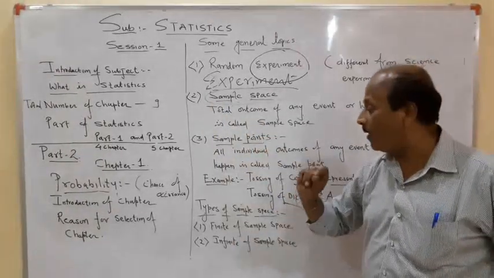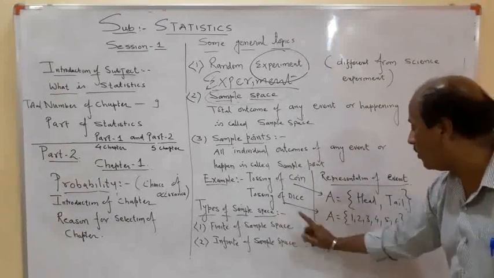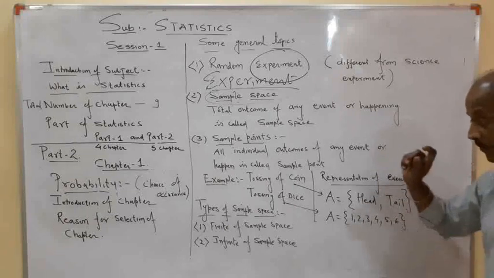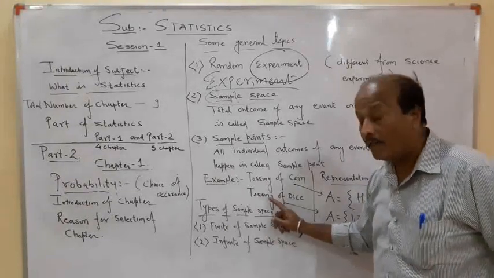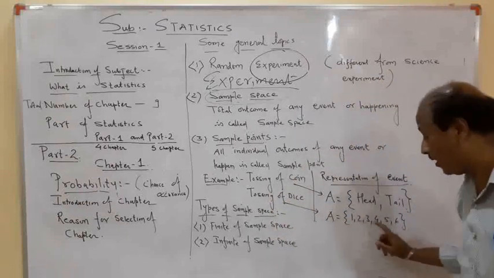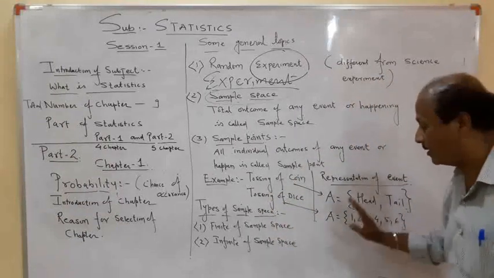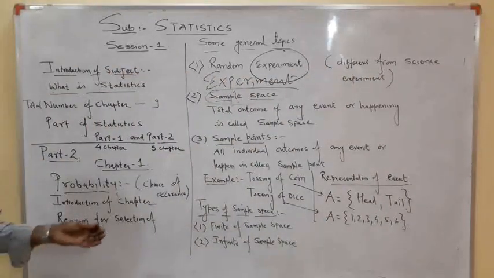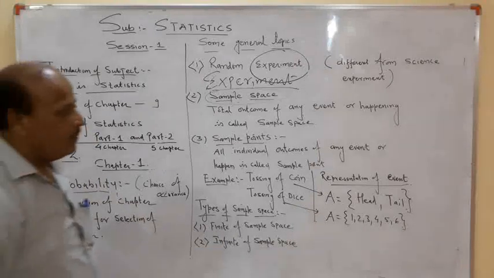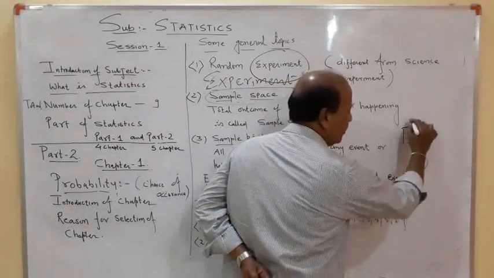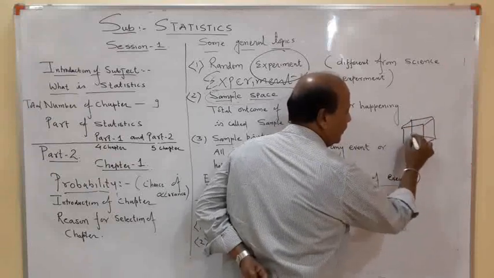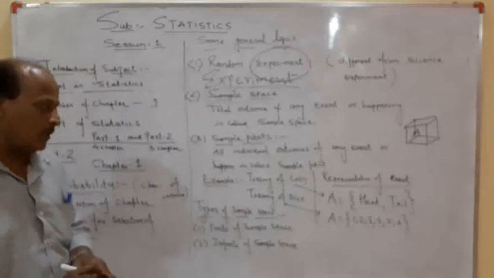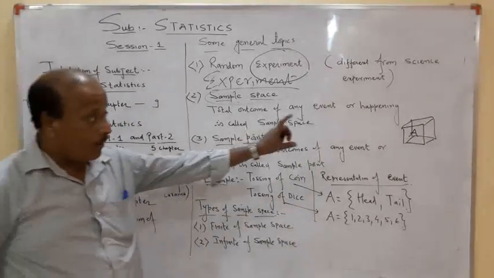For example, if I toss a coin, there are going to be two possibilities. Either I will get a head or I will get a tail. If I throw a dice, I will get 6 outcomes: 1, 2, 3, 4, 5, 6. If I have blocks of the alphabet, you know, blocks of alphabets are available for primary classes, 2 by 2 boxes where the letters A, B, C, D, E are written. Suppose I have 26 letters of these blocks of alphabets.